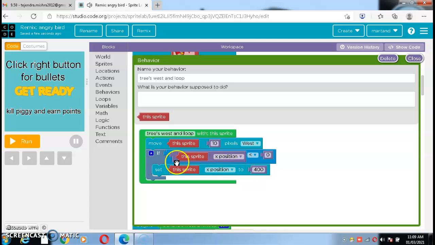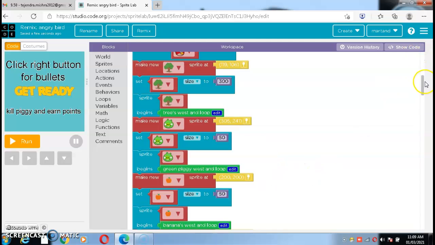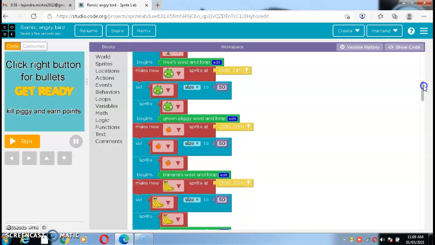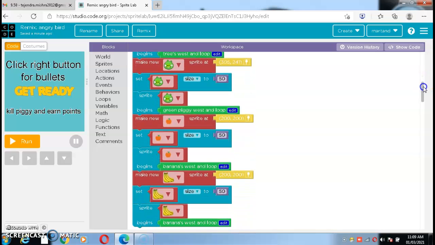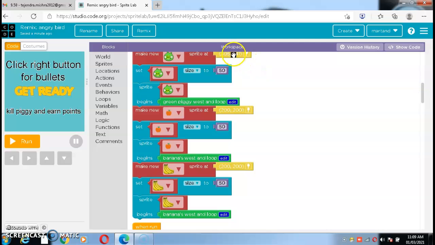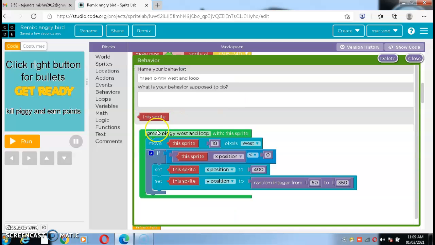West: if this sprite's x position is equal to 0, set this sprite's x position equal to 400. Make a new sprite, this piggy, at this location. Set piggy size equal to 50. Sprite begins green piggy western loop.